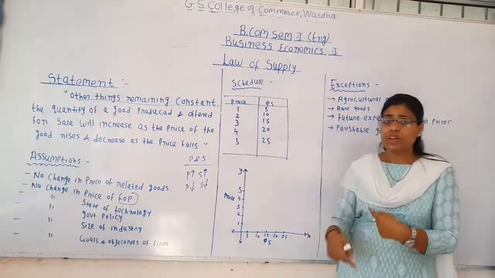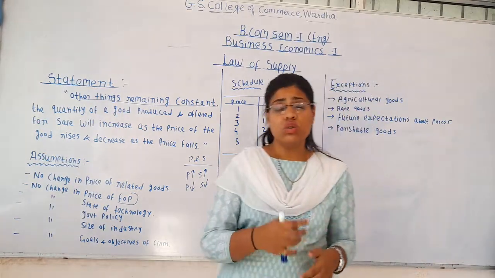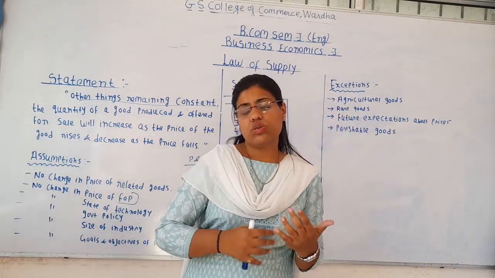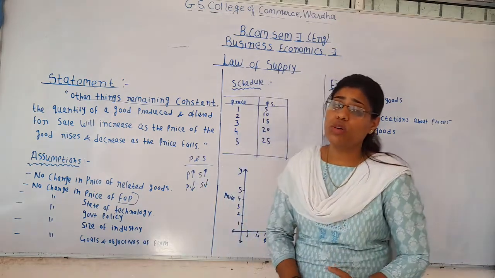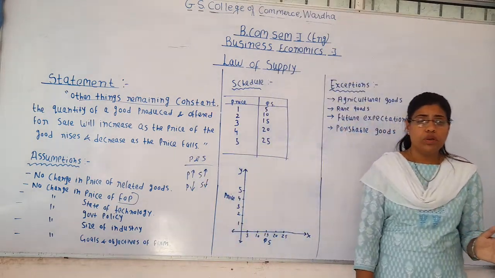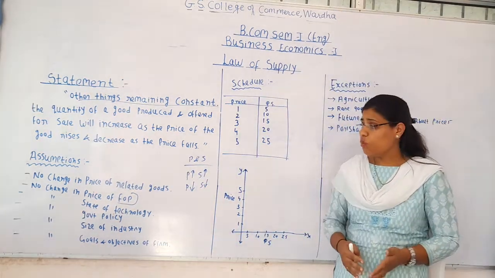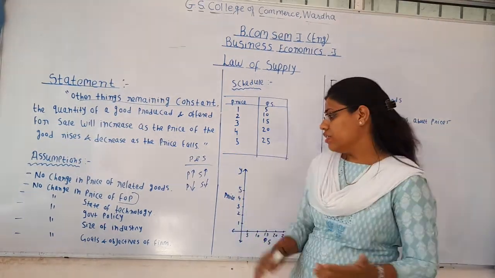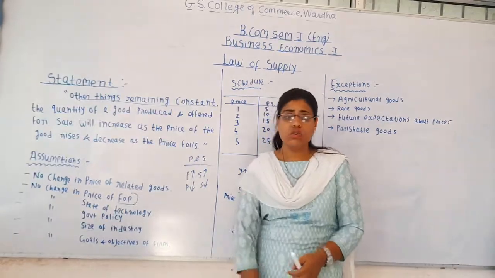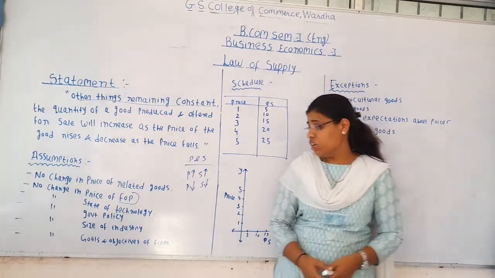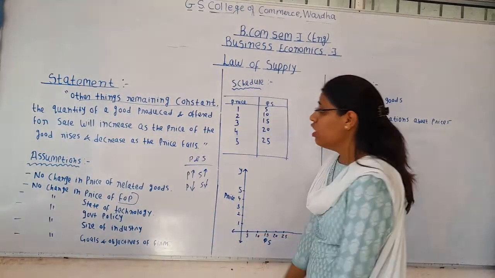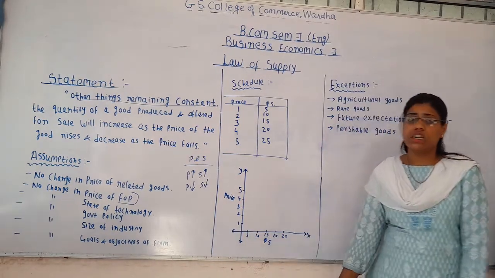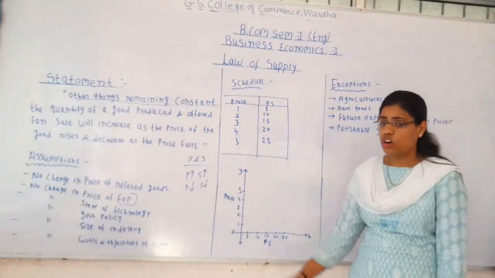But in order to penetrate the market, the firms are going to supply more and more quantity of the commodity, even at constant prices, even at low prices, and the law of supply will fail over here. That is why it's assumed that there is not going to be any change in the goals and the objectives of the firm. So these are the basic assumptions which are assumed under the law of supply.